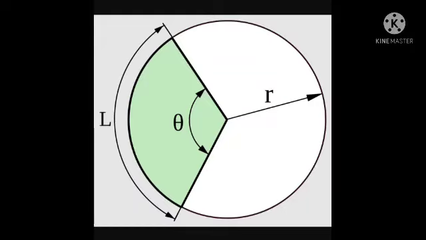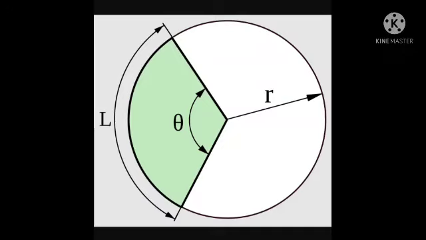So this is the minor sector. The smaller green colored area is known as the minor sector, and the white colored larger area is known as the major sector. Okay, I repeat, what is a sector of a circle? A circle sector is the portion enclosed by two radii.